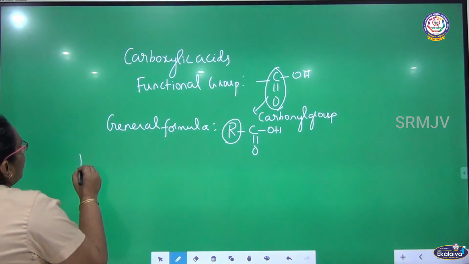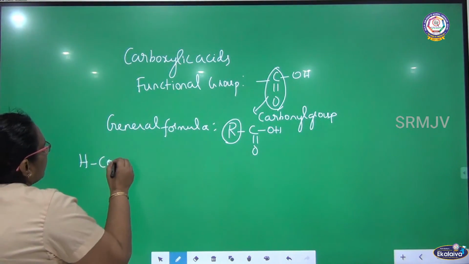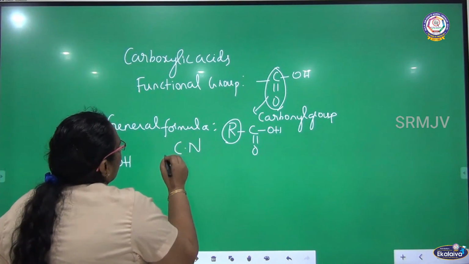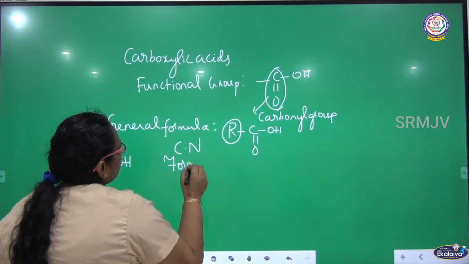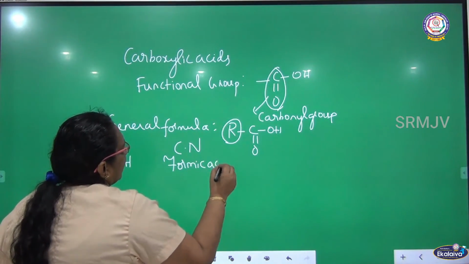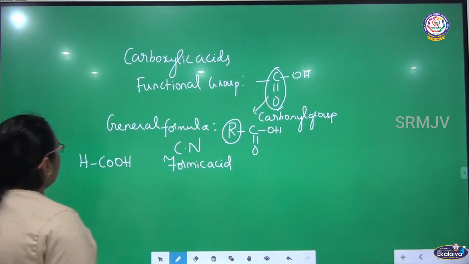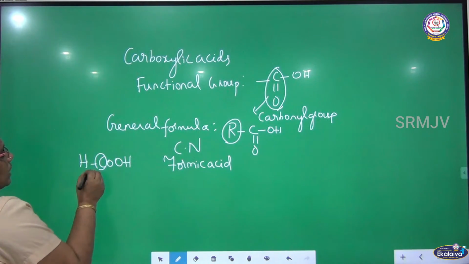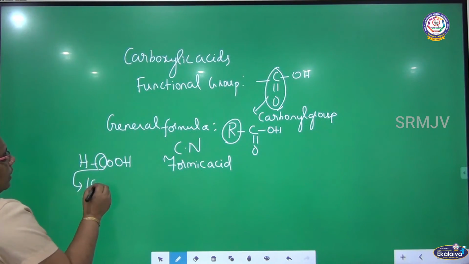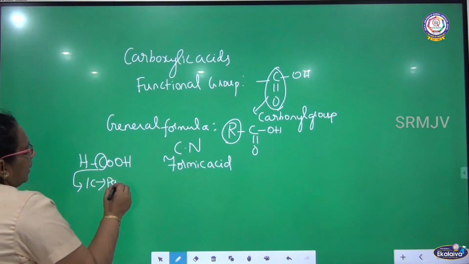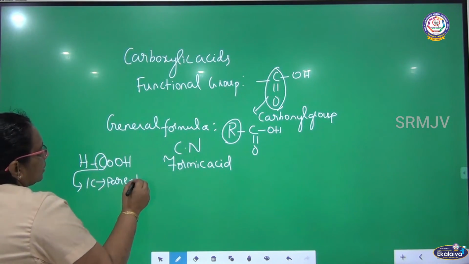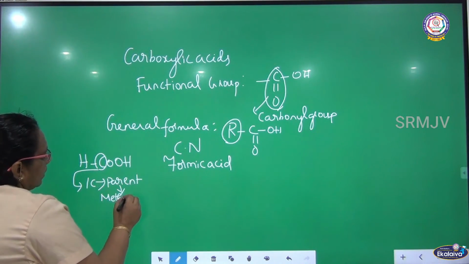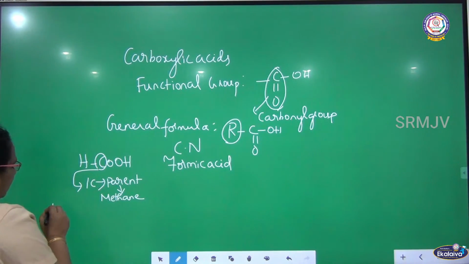For example, a compound is coming like this. What is the common name for this compound? Formic acid. How many carbon atoms are present? There is only one carbon. So who is the parent here? Methane.